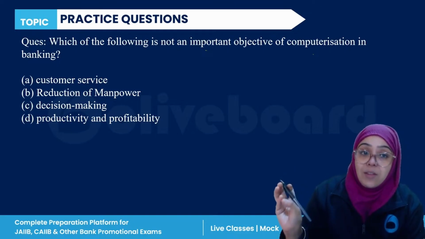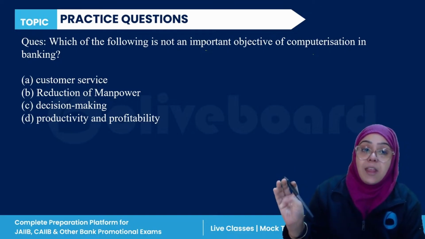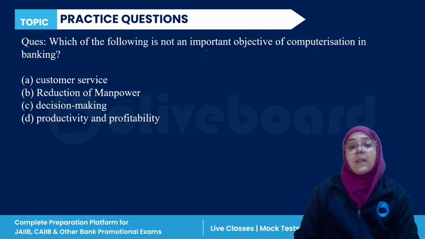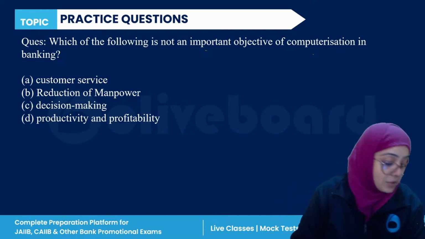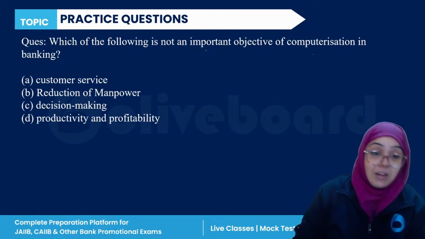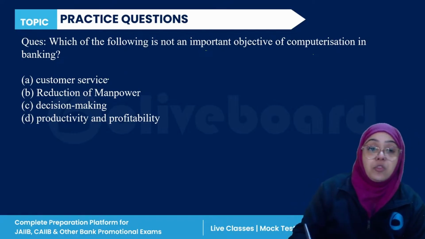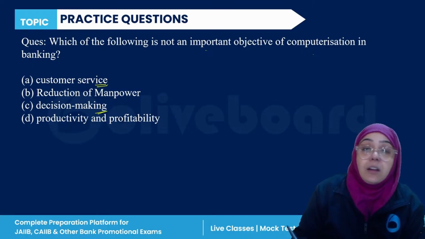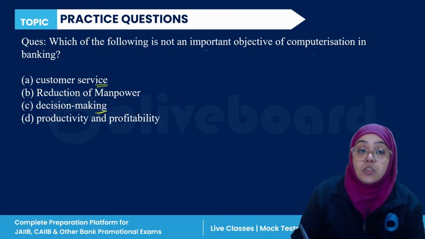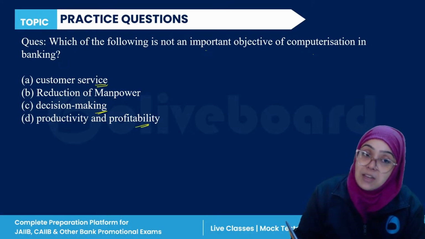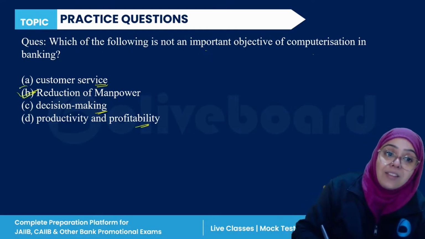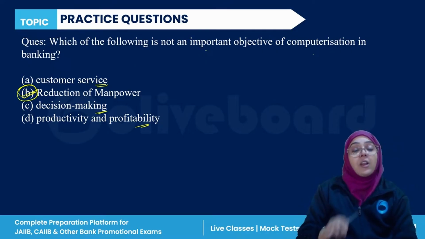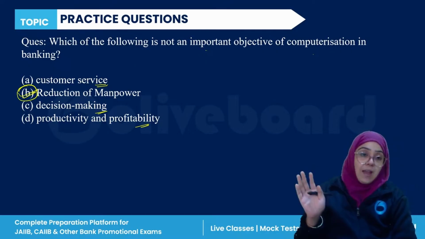Okay, customer service, reduction of manpower, decision making, or productivity and profitability. So which of the following is not a benefit of computerization? Everyone is correct. Computerization is introduced for customer service, true. It is introduced for better decision making, yes. It is introduced for productivity and profitability, yes. Reduction in manpower is the correct answer because this was not an objective for introducing computerization in the banking